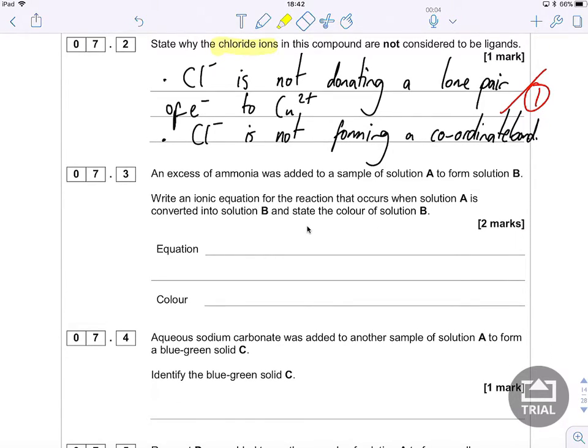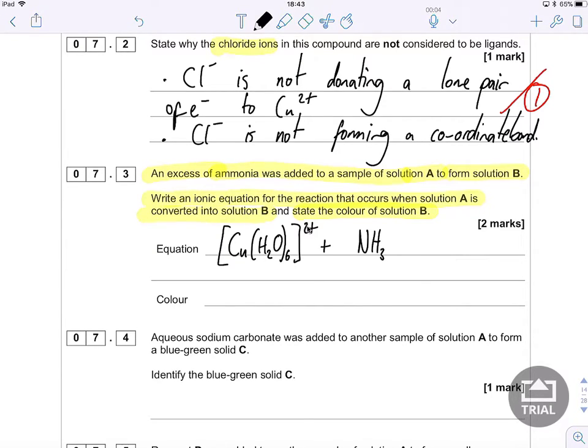Okay, next question. An excess of ammonia was added to a sample of solution A to form solution B. Write an ionic equation for the reaction that occurs when solution A is converted into solution B and state the colour of solution B. So this is asking us really for a ligand exchange reaction. So my ionic equation is going to be the metal ion complex ion. So I've got 6 waters around my copper 2 plus, and I'm going to react it with an excess of ammonia.